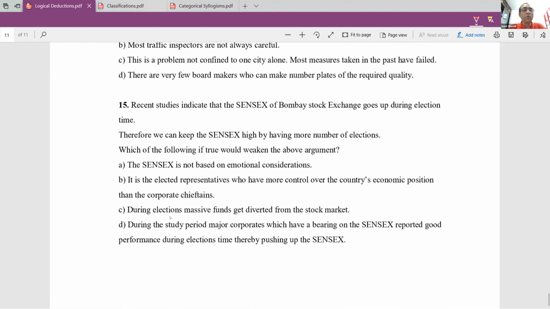Now let's go to the 15th question, which is again a common kind of error which most people make. So let's try to answer this question. Please answer the 15th question.